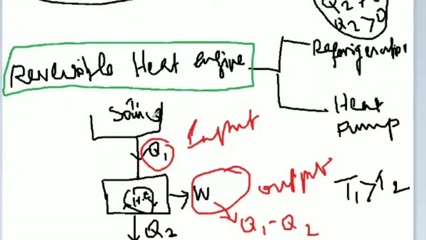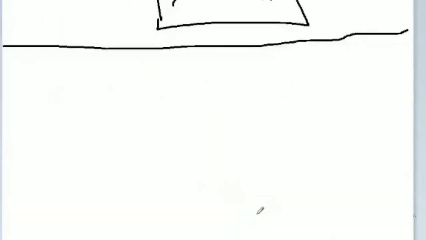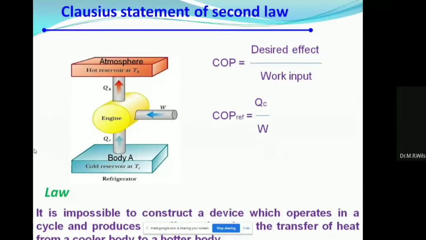What is a reversible heat engine? The heat is transferred from a lower body to a higher body. For that we have the next statement, called the Clausius statement. Take a refrigerator.